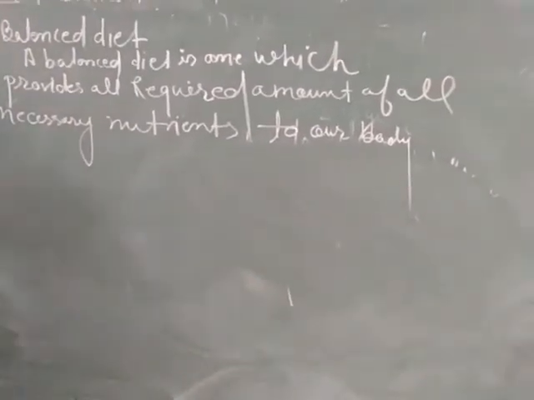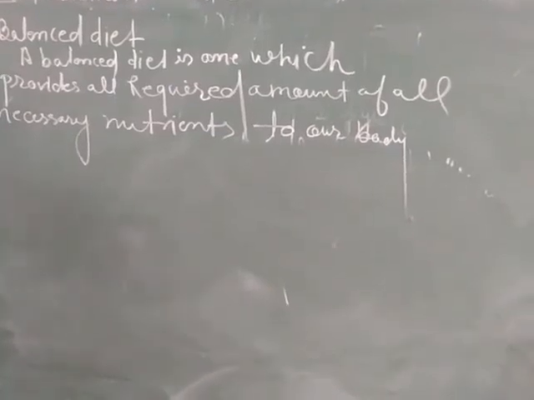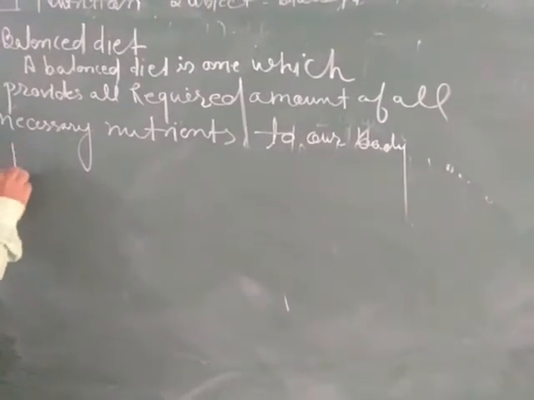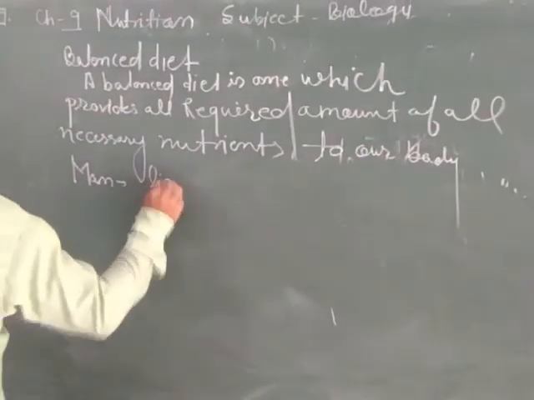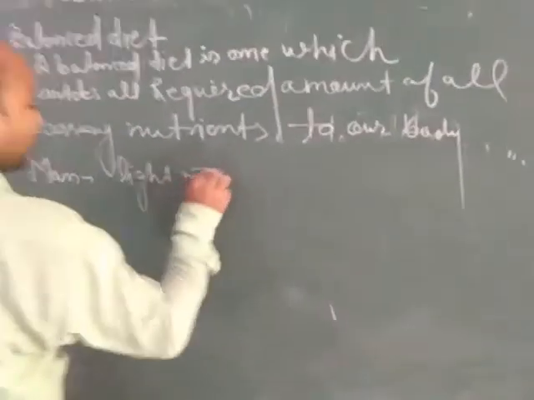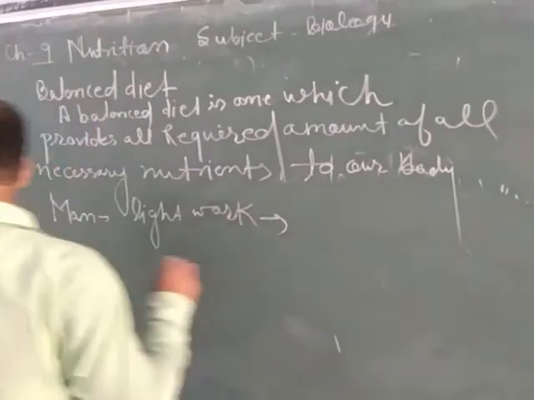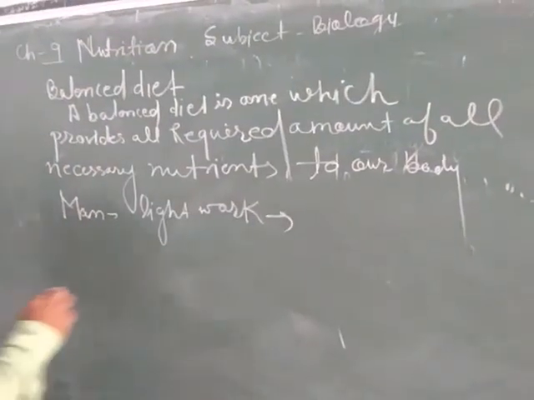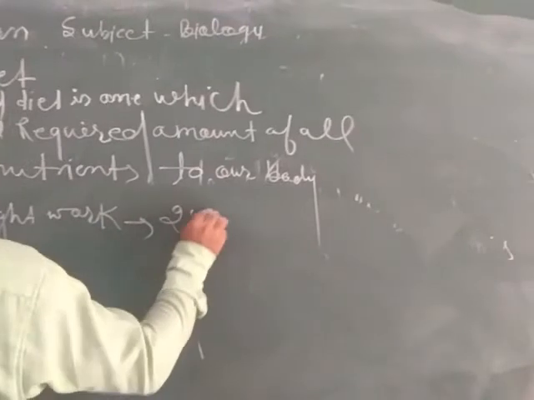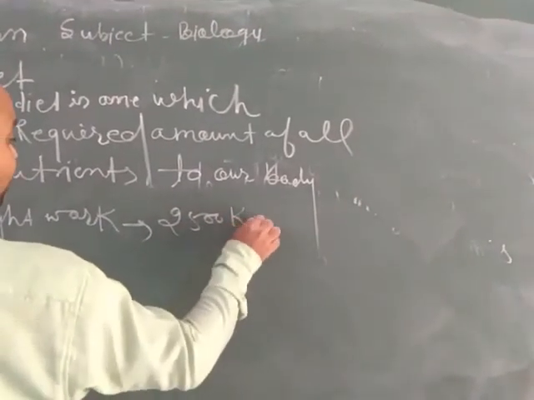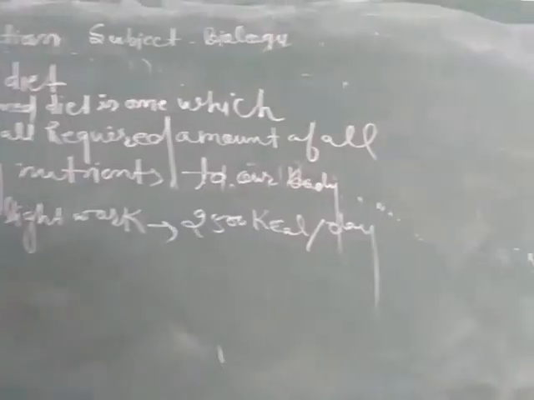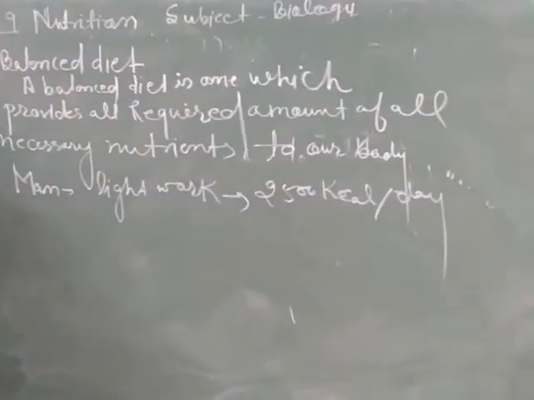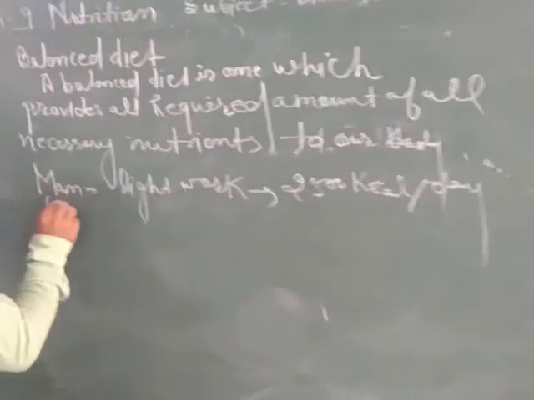The amount of energy required by our body is given here. A man doing light work, weighing 55 kilograms, needs 2500 kilocalories of energy per day.